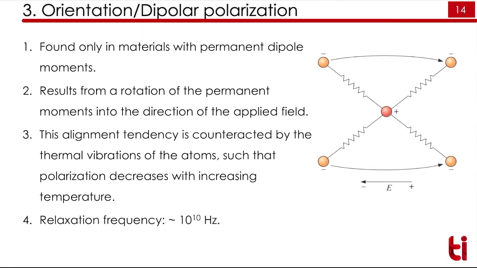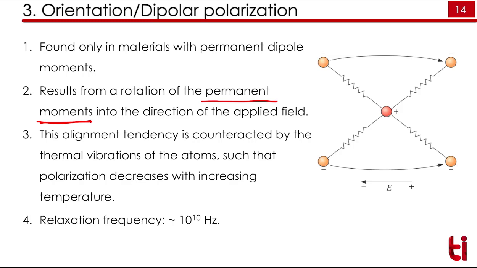Third kind of polarization is known as orientation polarization or dipole polarization. As the name suggests, if you can orient a molecule, that we call orientation polarization. This occurs in a sample which is having permanent moments. For example, H2O. H2O is a polar molecule. If we can rotate or orient the molecule of H2O on the application of electric field, then we can call that an orientation polarization.